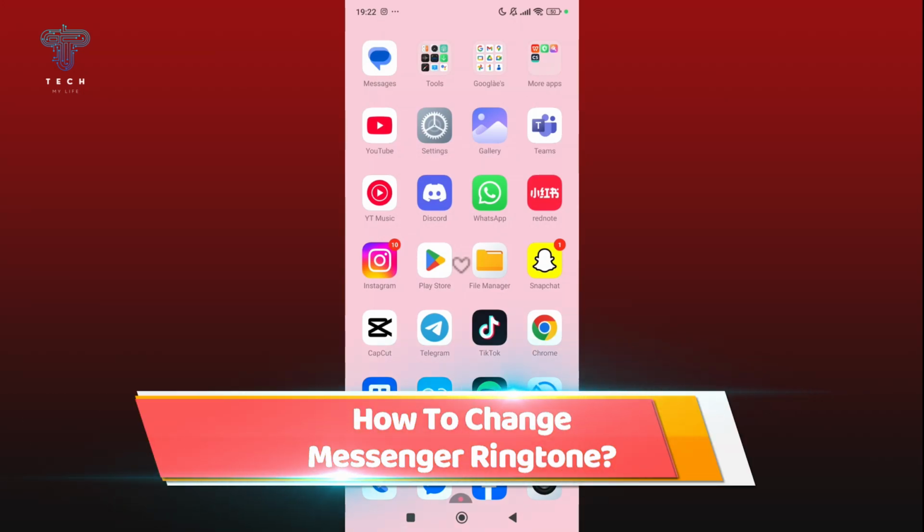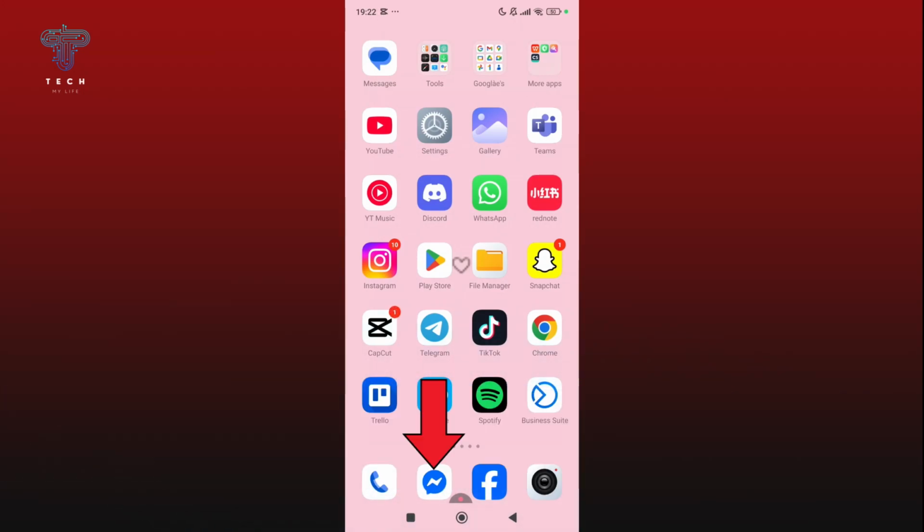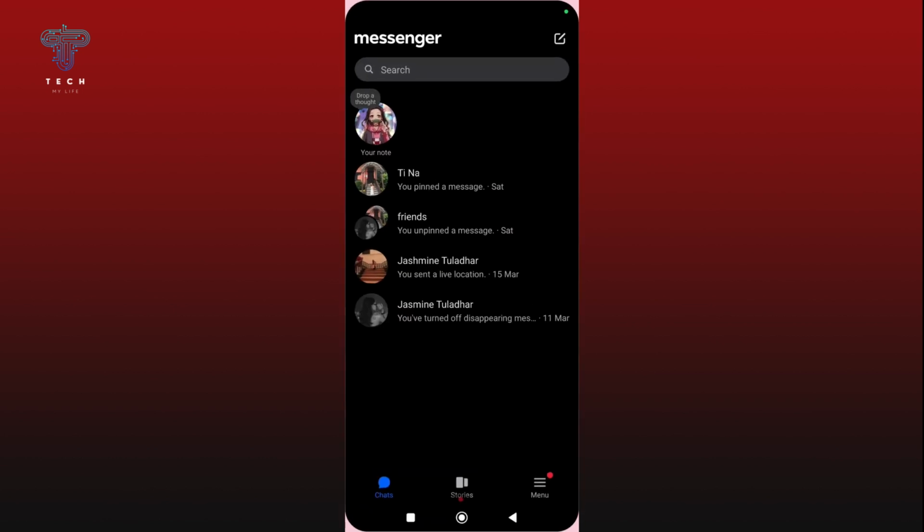How to change Messenger ringtone? Follow this guide. Initially, open the Messenger app on your device. Now tap on the three horizontal lines at the bottom right to open the menu.